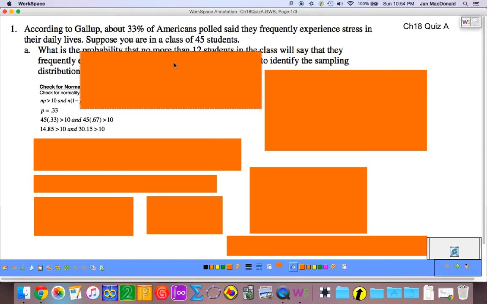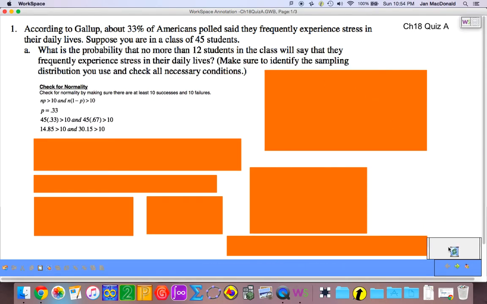So let's check for normality. N, number of people in the class, 45, times 0.33, which is the probability of success. You know, if you call being stressed successful, must be greater than 10. And in fact, 45 times 0.33 is 14.85, and that is in fact greater than 10. You also must have at least 10 failures. 45 times 0.67 must be greater than 10, and 30.15 is greater than 10. So we have in fact checked for normality.